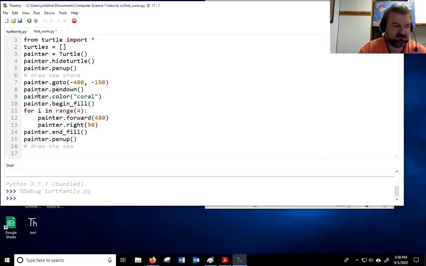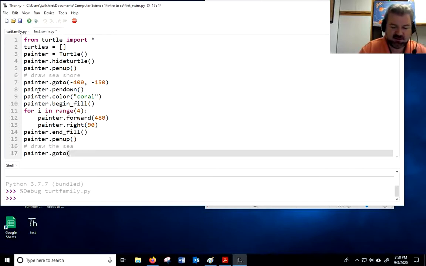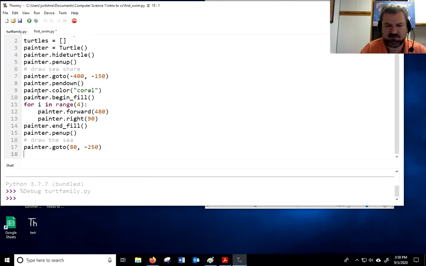So you can imagine I'm going to switch my color to blue. So I already got painter.penup. I already did that. Okay, painter.goto(80, -250). It's good to comment your code. So you come back later, you're like, wait, what am I doing? Oh, I'm drawing a sea. I'm drawing a seashore. Okay, that makes sense.